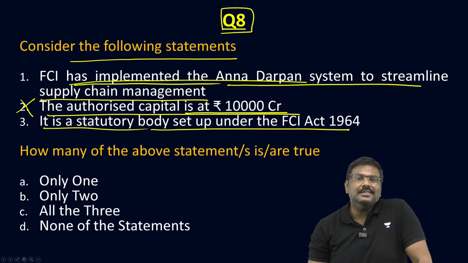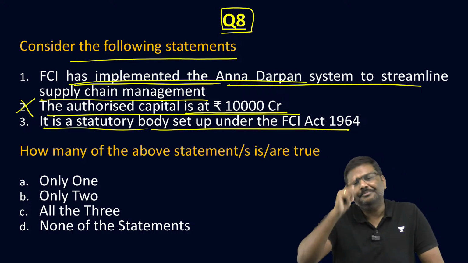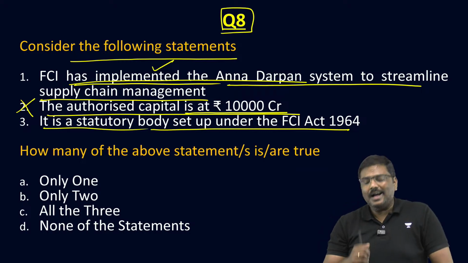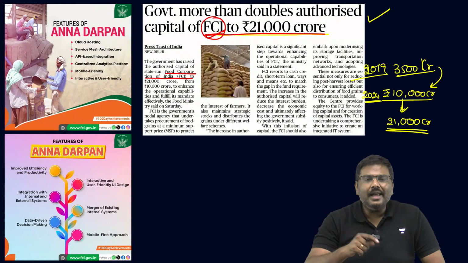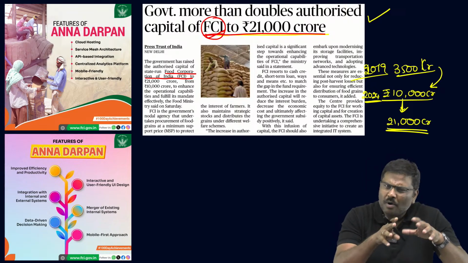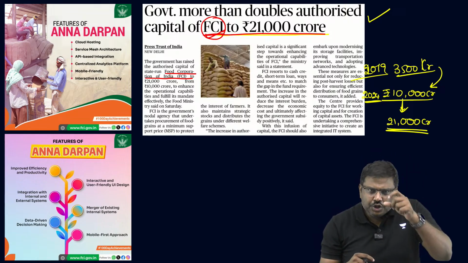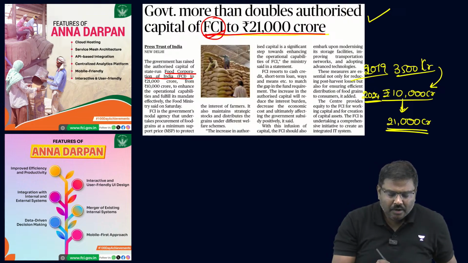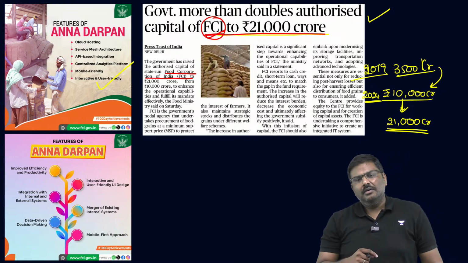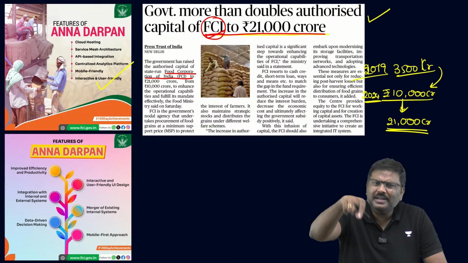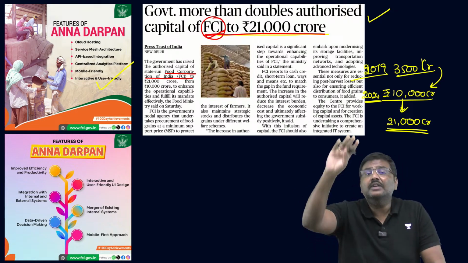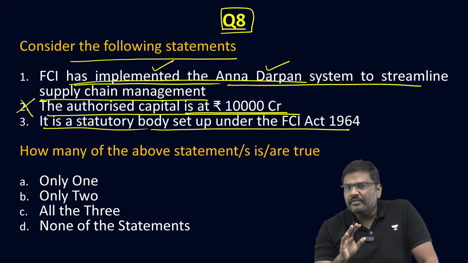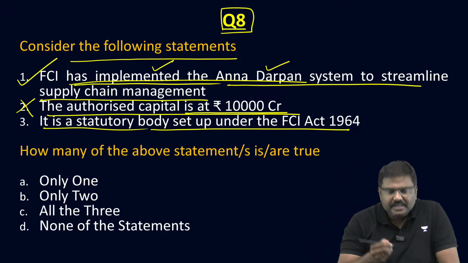FCI has implemented Annadarpan system. This statement is correct. This statement is absolutely correct. Right? That is, understand this. The Annadarpan system, essentially a new type of a system which has been set up or implemented by the government, ensuring that the whole system of procurement, distribution, etc., will be made digital now. We are going to essentially make the whole system of procurement, distribution, storage, etc., everything digital. And the name of that particular scheme is Annadarpan scheme. Everybody is okay? So, first statement is correct.